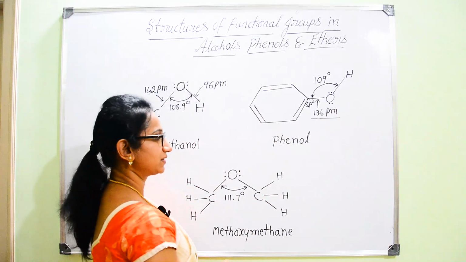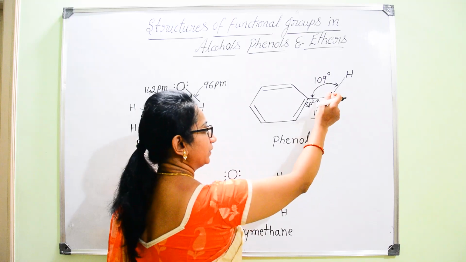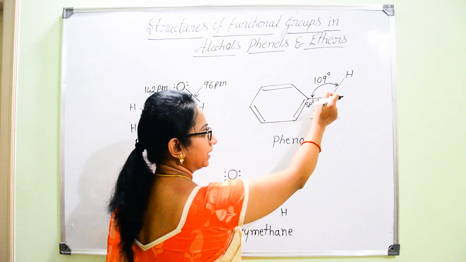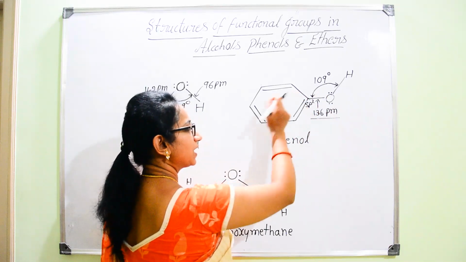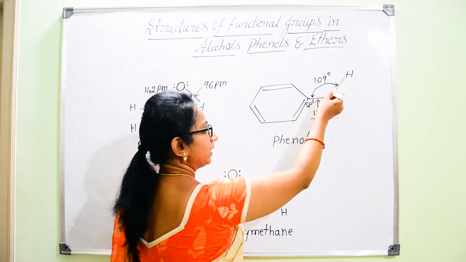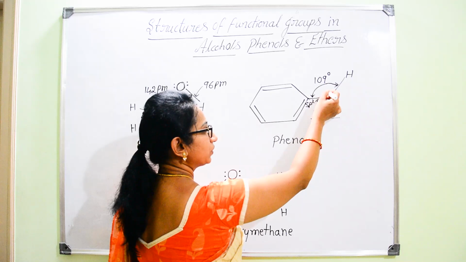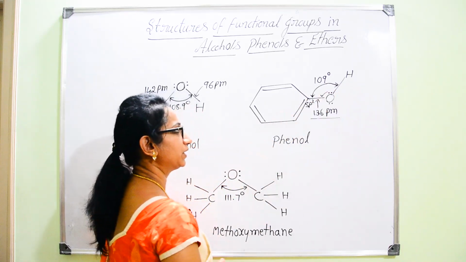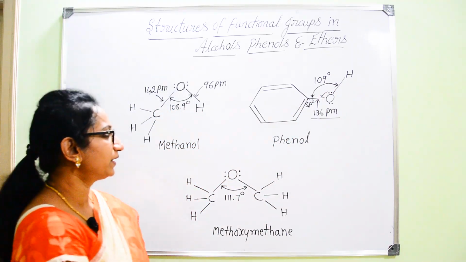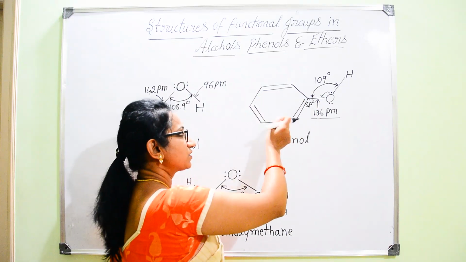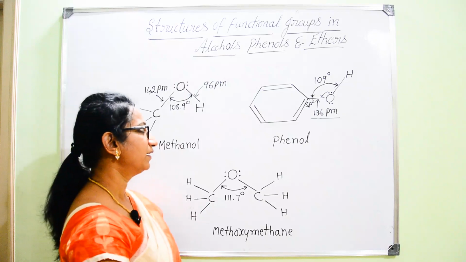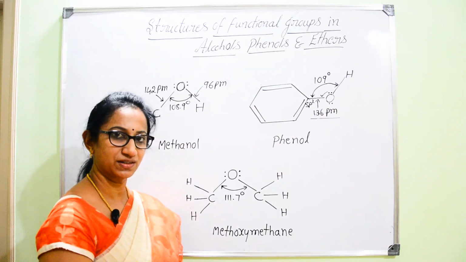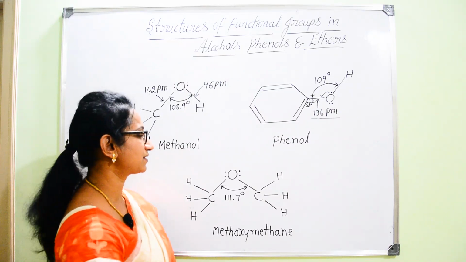And one more reason is the presence of the lone pair of electrons on the oxygen, which is attached to this aromatic ring. This lone pair will be involved in the conjugation. Due to that conjugation, it results in resonance structures, considered as the mesomeric effect or resonance effect. You are going to learn about those resonance structures and the resonance effect in later classes.